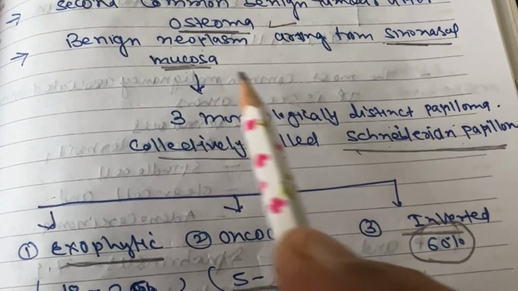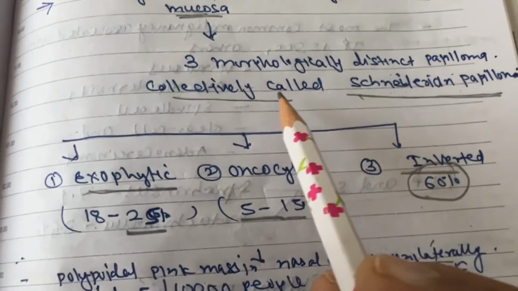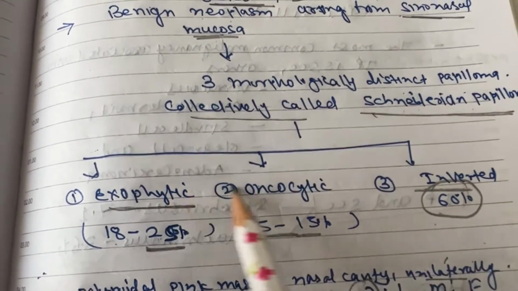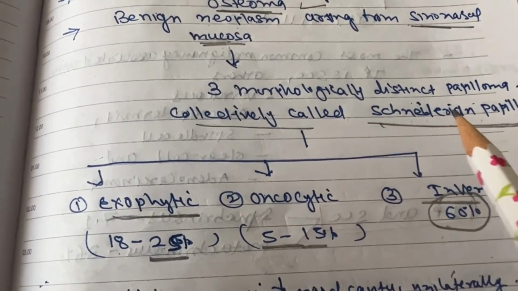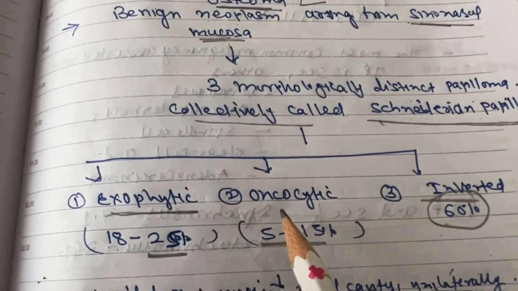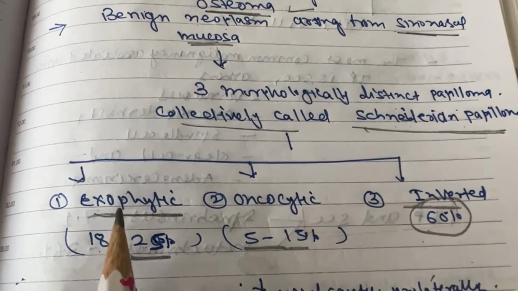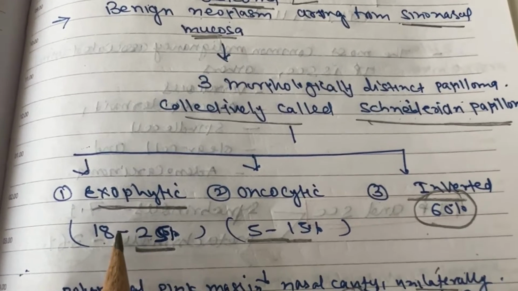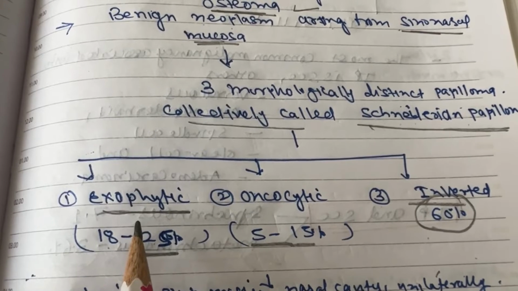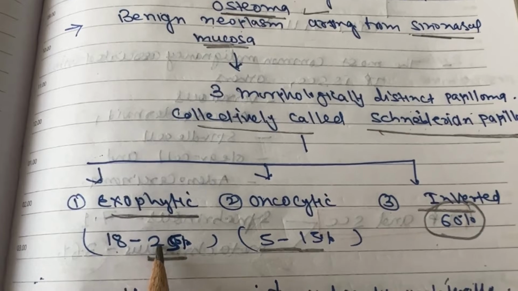So it arises from the schneiderian epithelial mucosa of the sinonasal cavity. It has three morphologically distinct papilloma types. Collectively all three are called schneiderian papilloma because they have different distinct types of presentation. So the first schneiderian papilloma type is exophytic. It is about 18 to 25% of the cases. It has an exophytic, cauliflower-like presentation.